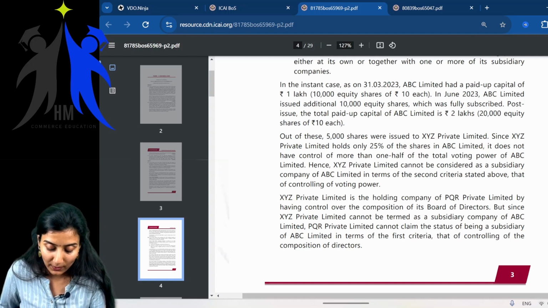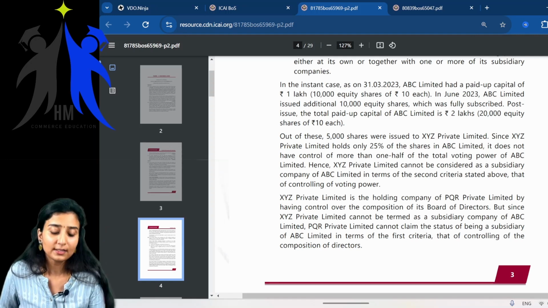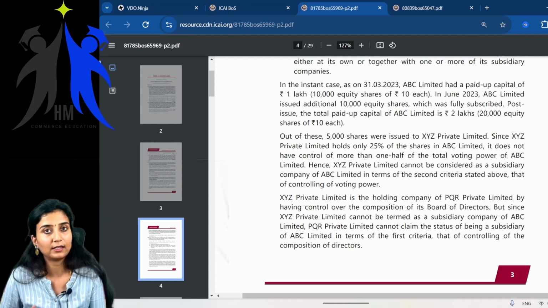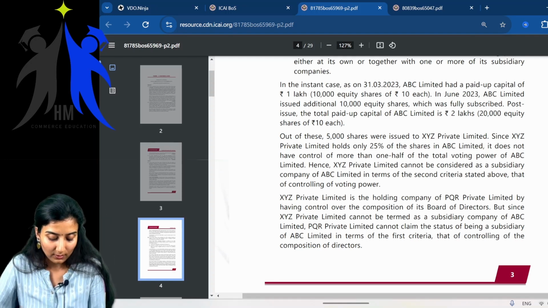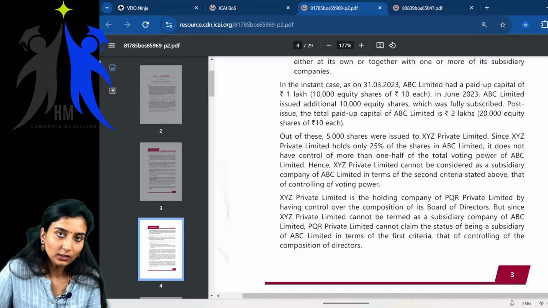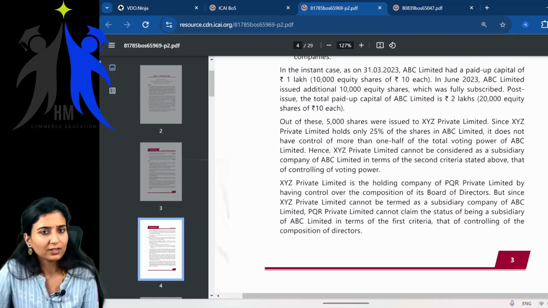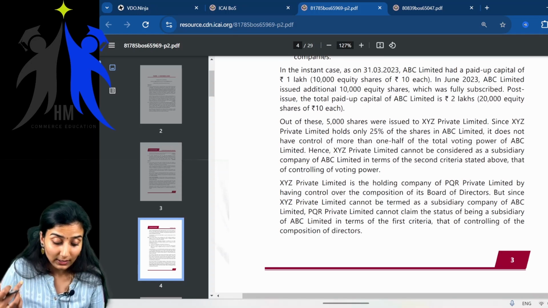Hence, XYZ Private Limited cannot be considered a subsidiary company of ABC Limited in terms of the second criteria stated above, that is, controlling of the voting power. Right? Obviously, we're not talking about the composition of the board of directors. There's nothing there. You should not get confused.